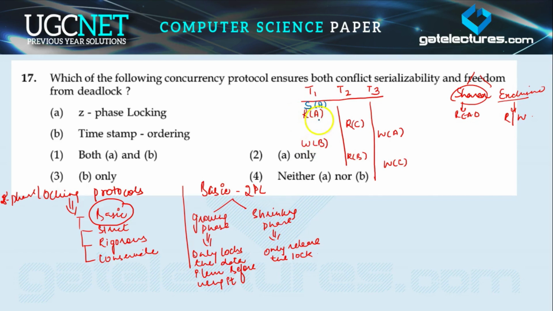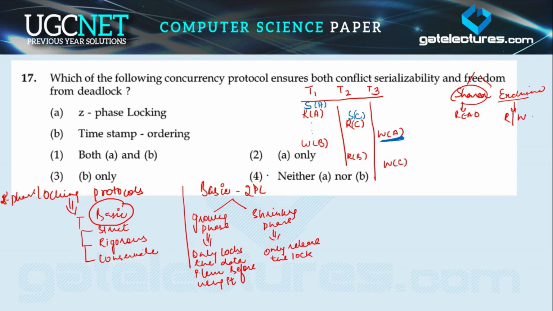So I'm not going to unlock this, and again this is read C, so I'm applying the shared lock on C here, and this is write A. So this transaction T3 wants to write this data item A, which is read by transaction T1, and there is a shared lock on A. But we are not able to unlock this data item because after some time I have to lock other data items, because I am in the growing phase.